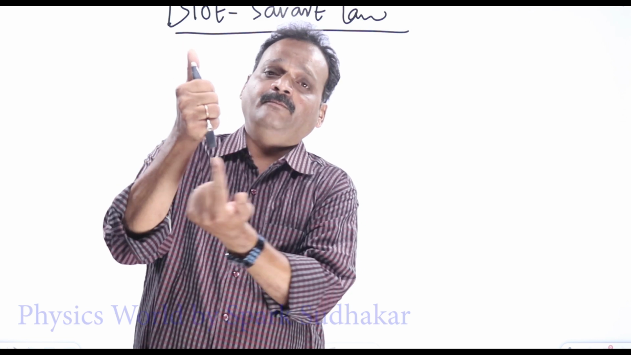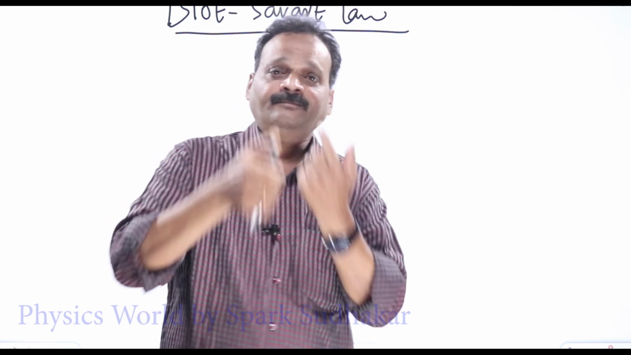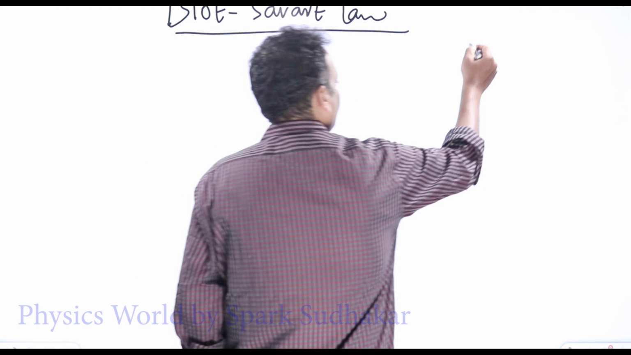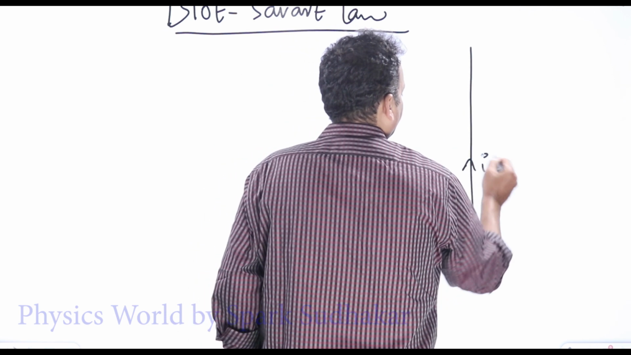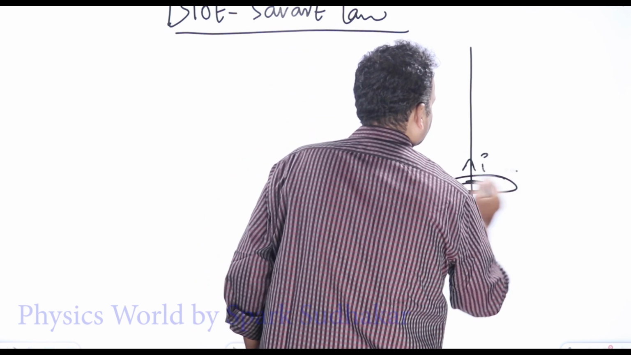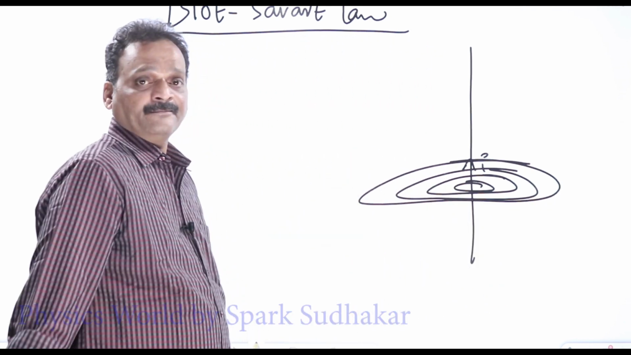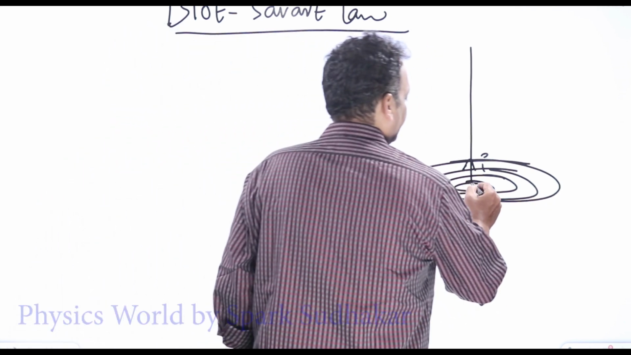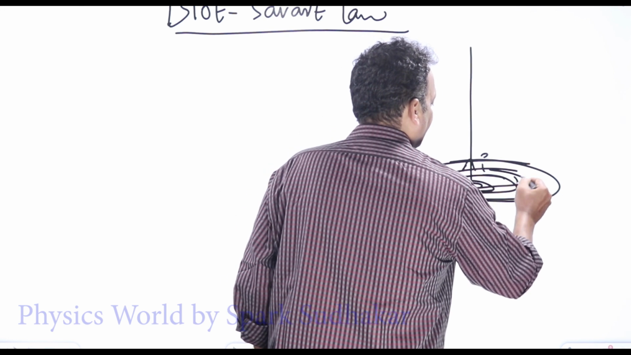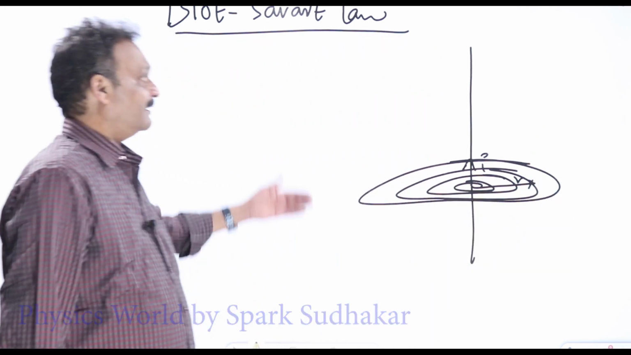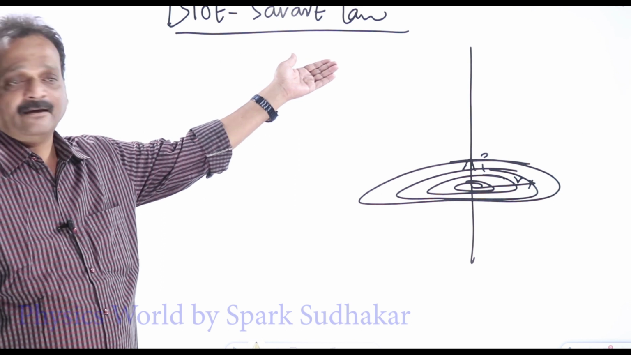Means the magnetic field will be concentric circles like this. So whenever there is a current carrying wire here, it produces magnetic fields like this. Magnetic lines of force will be concentric circles everywhere. Now, what is the magnetic field strength at a distance r from the wire? That we can find out using this Biot-Savart law.